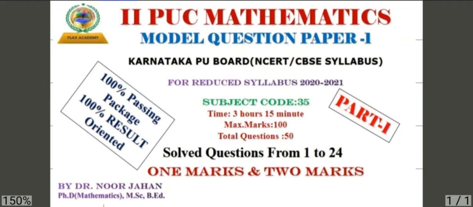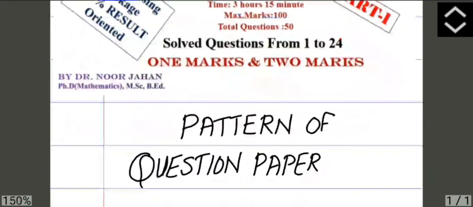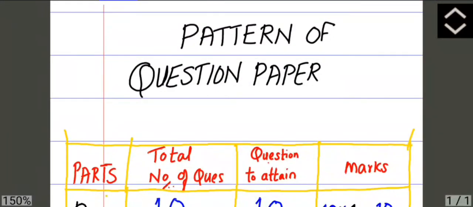I am going to solve questions from 1 to 24, 1 mark and 2 marks. This is part 1 of the model question paper 1. Before I start solving the questions, I just wanted you to understand the pattern of the question paper.